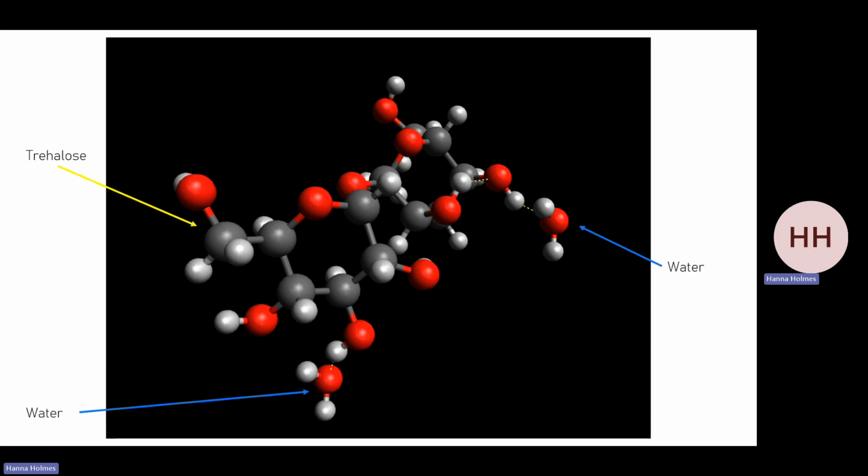Since trehalose dihydrate occurs as a crystal, I was able to find literature values from a study that used direct methods to determine the unit cell dimensions and space group of trehalose dihydrate, and used this model in Vesta to create a model of what the crystal structure looks like.